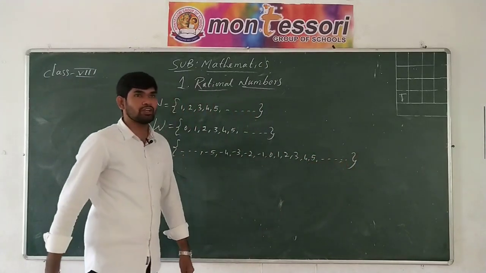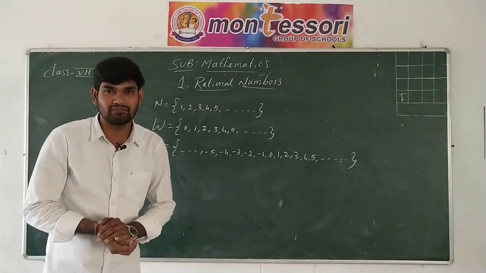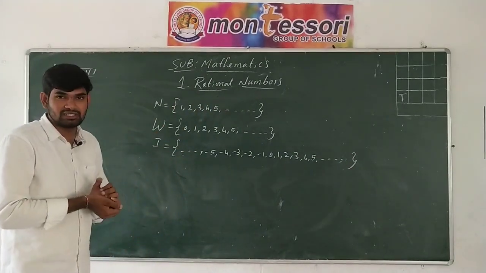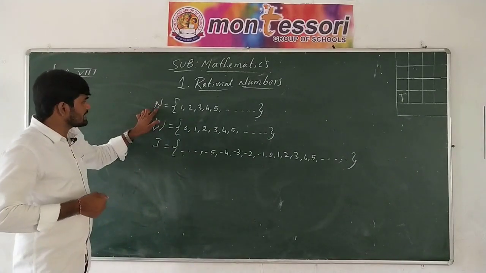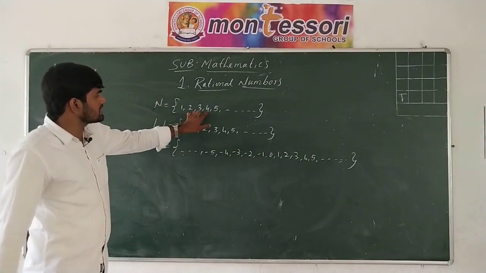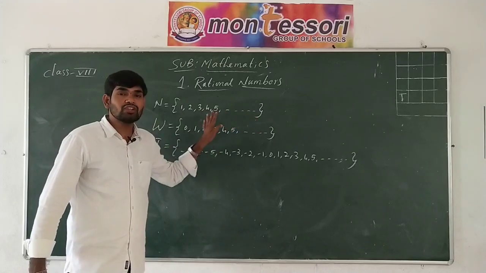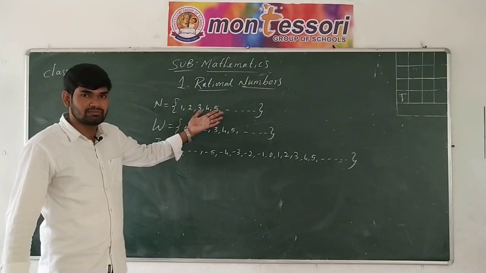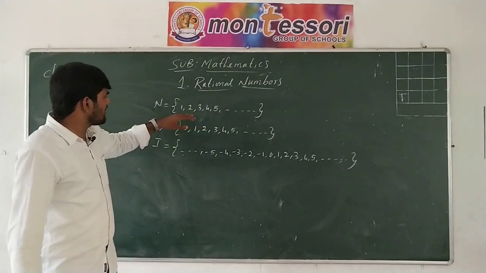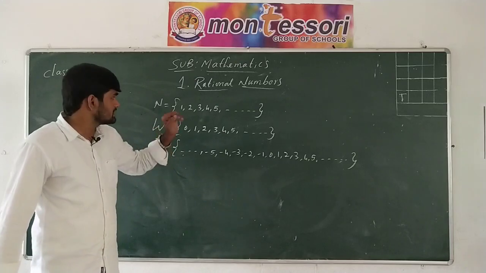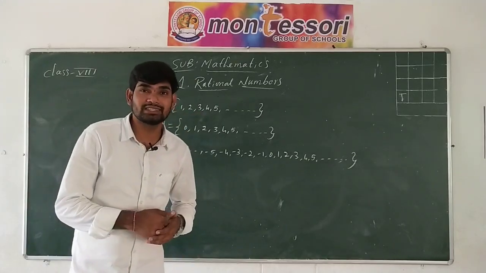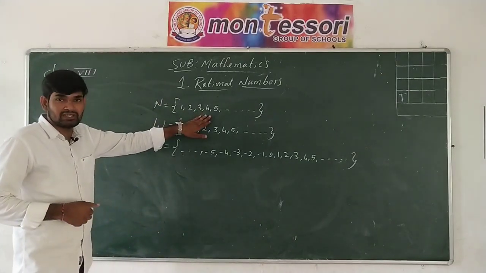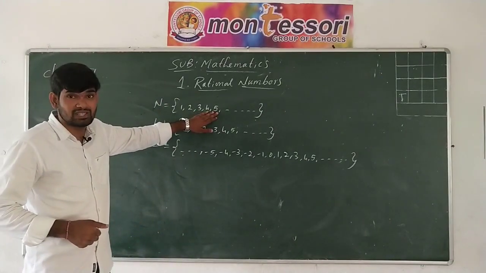Okay students, I have written the notation of some different types of numbers. By observing this, you come to know which type of numbers these are. So let us take that. First, capital N is equal to the set of 1, 2, 3, 4, 5 and so on. What do we call these numbers? They are called counting numbers. Why do we call these counting numbers? Because in our real life we use these numbers for counting things or objects, and for calculation purposes. Such that we call these numbers counting numbers.